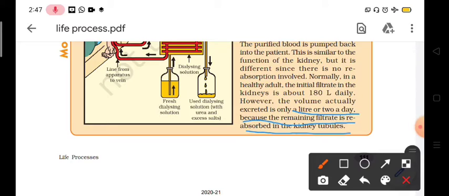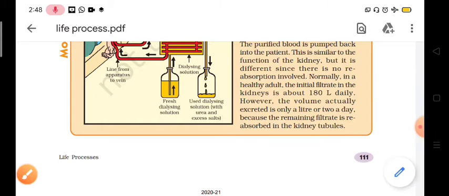So during the natural filtration of blood or urine formation, 180 liters per day of filtrate is formed, but most of this gets reabsorbed. About 99% becomes reabsorbed. Only 1% participates in the formation of urine.